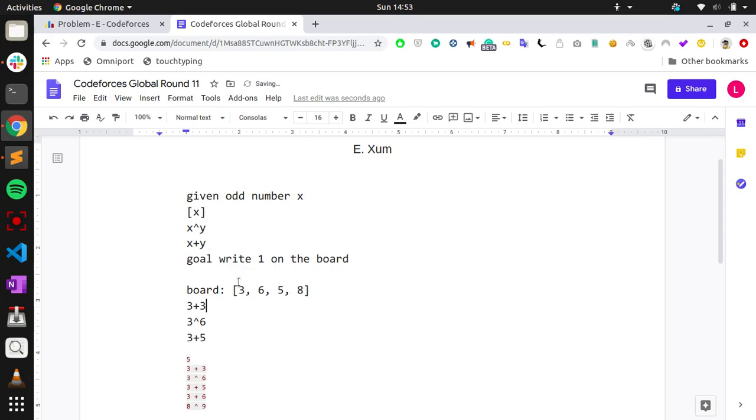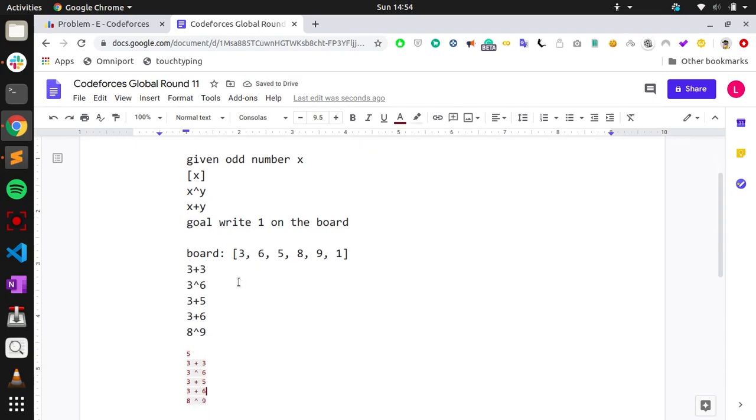Then 3 plus 6 again, which makes 9 on the board. And finally 8 XOR 9, taking two numbers, which makes 1. So we have written 1 on the board, and that would be the right answer. Basically we have to return the operations.